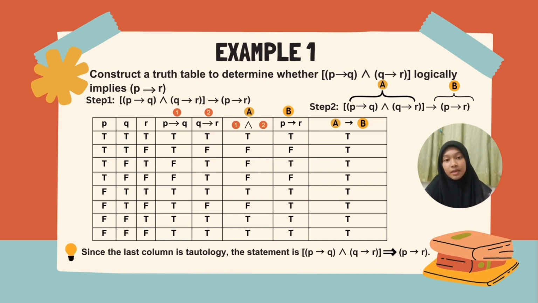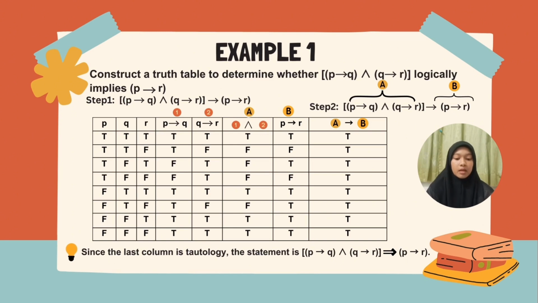So, how do we determine how many rows and how many columns? We simply use 2 to the power of n, where n is the number of variables. Here we have 3 variables, so we get 2 to the power of 3, which is 8 rows. To determine the columns, here we have 5 operations, which are 4 implications and 1 conjunction. We add all the columns, also the variables, and the total is 8. So we have 8 columns.